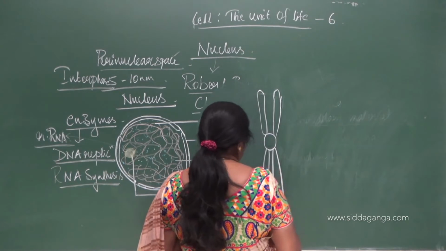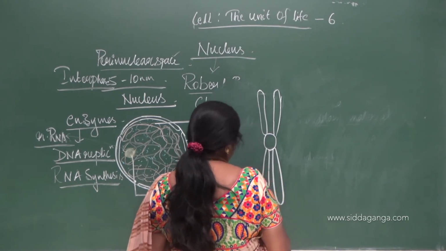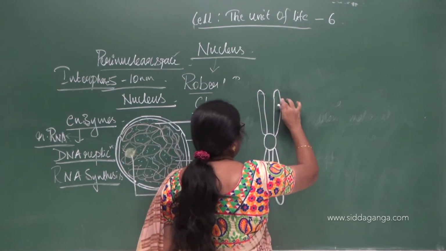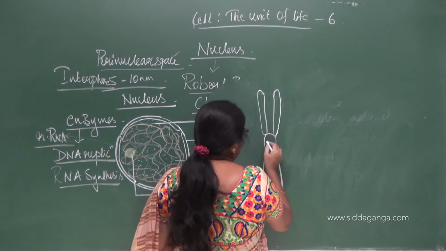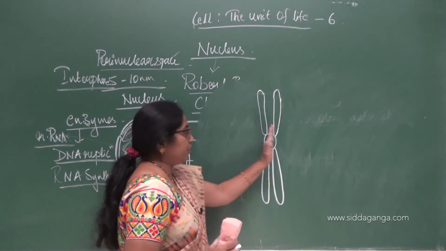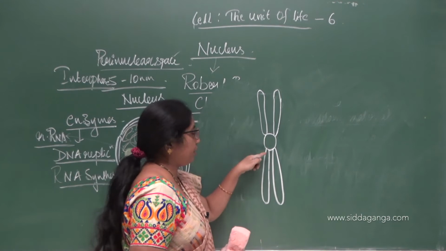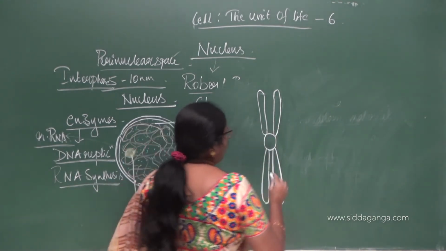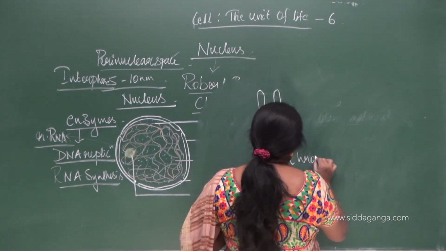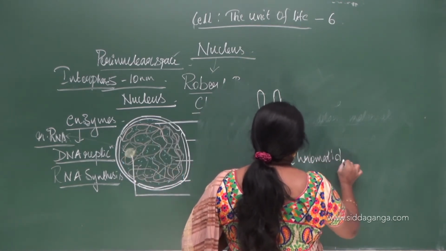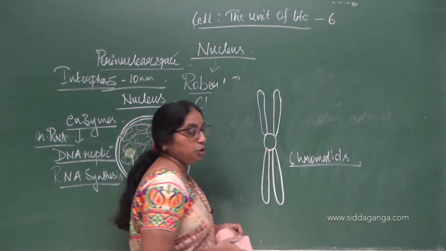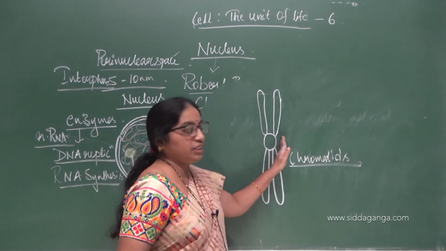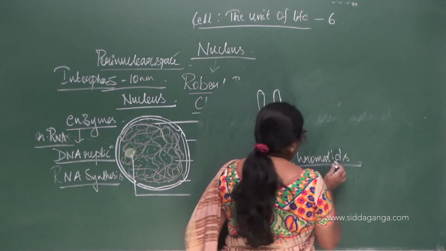So you can see the chromosome, which can now be called a chromosomal fiber, and these arms are called chromatids. You can find two rod-like structures attached at the center. These two rod-like structures are called chromatids, which are formed by the duplication, or replication, of the chromosome. So this is an exact copy of this, and they are now called chromatids.